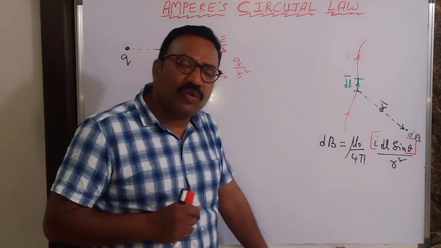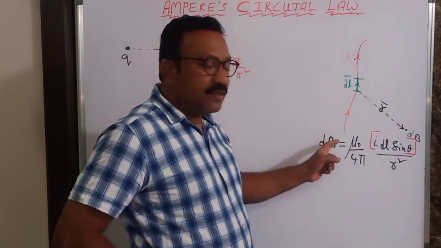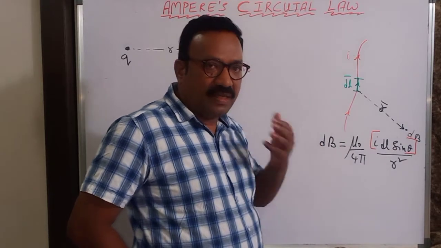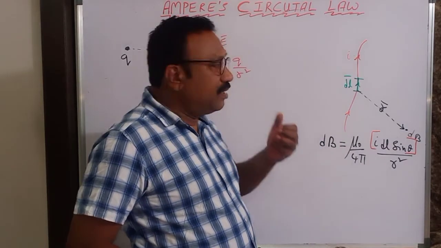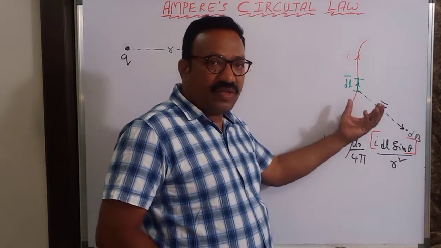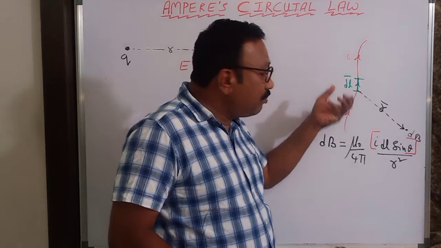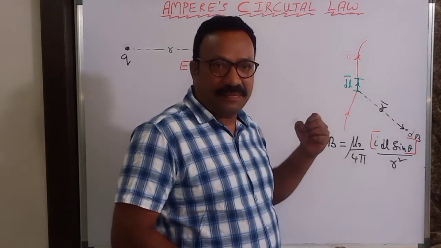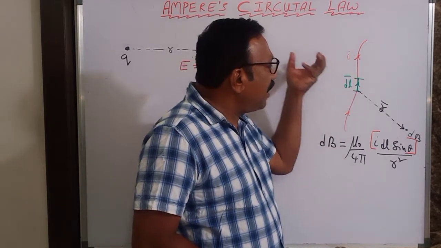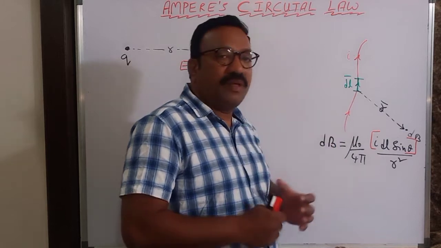Similarly, if you come to moving charges and magnetism, a current carrying wire will produce a magnetic field around it. Here the charge is at rest, there the charge will be moving. A moving charge will constitute a current. A current carrying wire will produce a magnetic field. And the magnetic field around a current carrying conductor is explained with the help of Biot-Savart law.